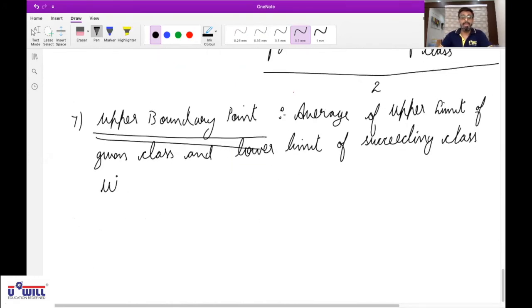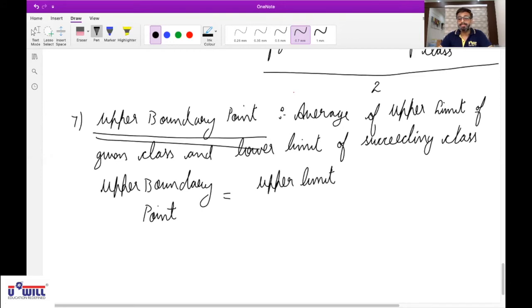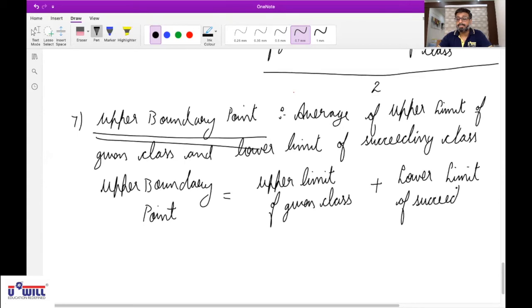Formula will be upper boundary point is equal to upper limit of given class plus lower limit of succeeding class, divide by 2.